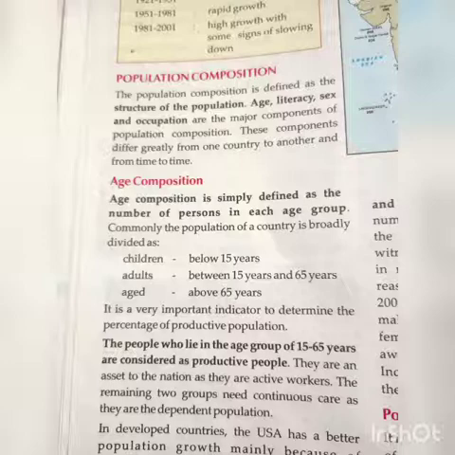The children who are below 15 years, that is the first category. Second category, adults between 15 years to 65 years. Then aged people above 65 years. Here, who are the productive people? Adults are the productive people. The age group between 15 to 65 years is considered productive because the children below 15 years and aged people above 65 years have to depend on the adults. So that's why we say children and aged people are the dependent class.